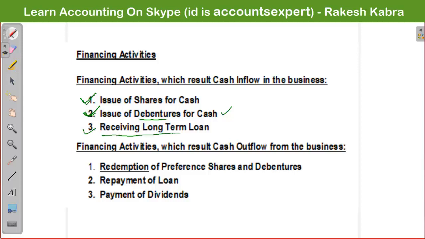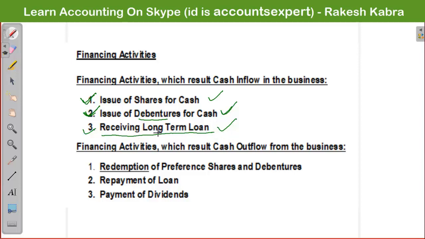Receiving long term loans. Sometimes we feel that whatever fund we got from issue of shares and from issue of debentures is not sufficient. So in that case we have to go for the third option. We take a loan from the bank or any financial institution.